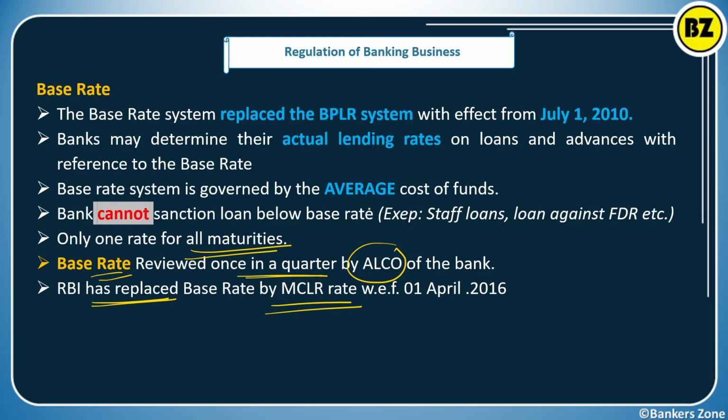Again, it considered the average cost, which is also risky, because we have to consider the current cost, right? Then only can we get an accurate measurement for the rate of lending. So RBI has replaced the base rate by MCLR. Initially the benchmark prime lending rate was replaced with the base rate, then the base rate was replaced with the MCLR, which we are currently using. The base rate started from 1st April 2016.